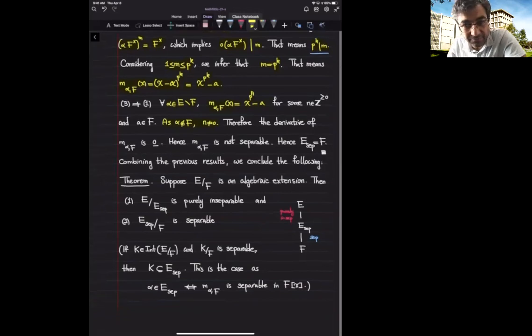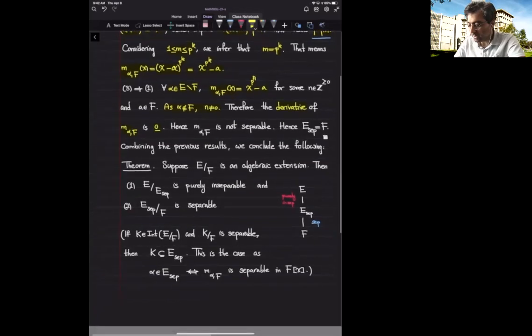Now, if I look at the derivative of the minimal polynomial, I end up getting p to the n times x to the power p to the n minus 1. But p to the n is divisible by p and the characteristic is p. We deduce that the derivative of the minimal polynomial is 0. And for an irreducible polynomial, this is the case if and only if the irreducible polynomial is not separable, has multiple zeros. So that implies that the minimal polynomial of alpha over F is not separable as soon as alpha does not belong to the base field, which completes the proof.